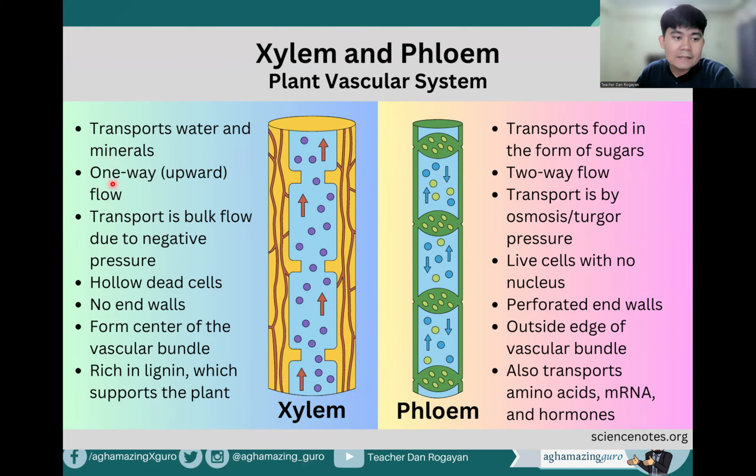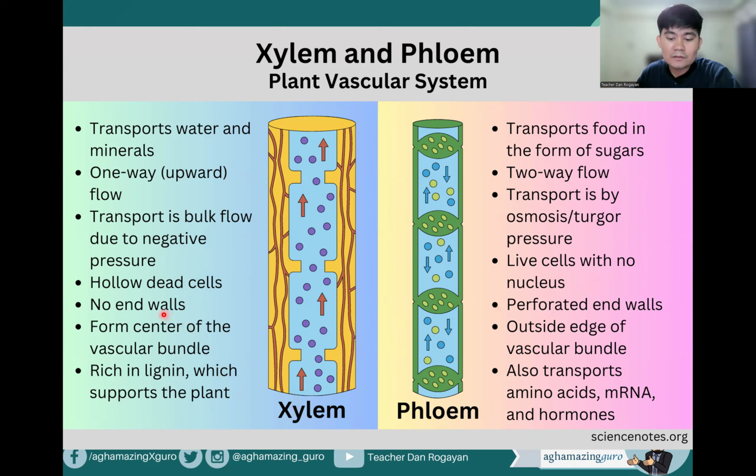So xylem has a one-way or upward flow, as you can see here in our illustration, while the phloem has two-way flow. For xylem, transport is bulk flow due to negative pressure, while the transport in phloem is osmosis and turgor pressure. Xylem has hollow dead cells, while phloem has live cells with no nucleus.